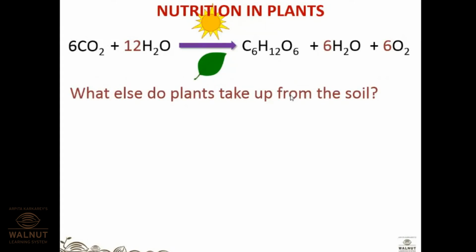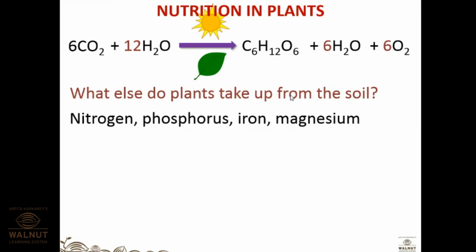What else do plants take up from the soil apart from water? Minerals. What all minerals? Nitrogen. Nitrogen is the main mineral, a macronutrient. Apart from nitrogen, what else? Do they take only nitrogen? Yes, potassium, phosphorus. So NPK you can say: nitrogen, phosphorus, potassium, iron, magnesium.